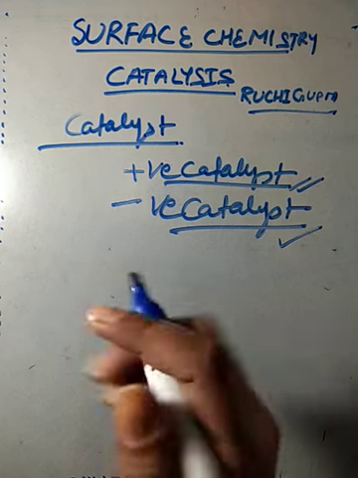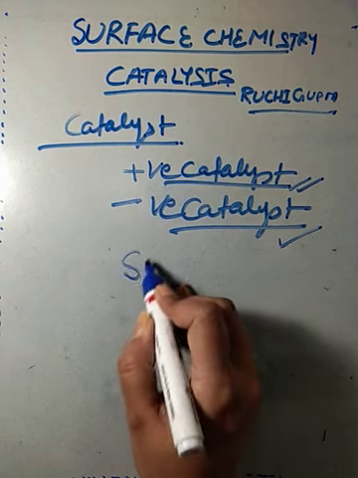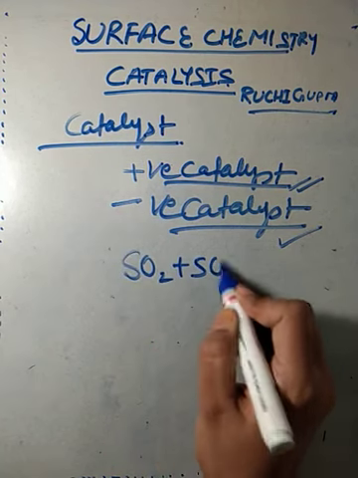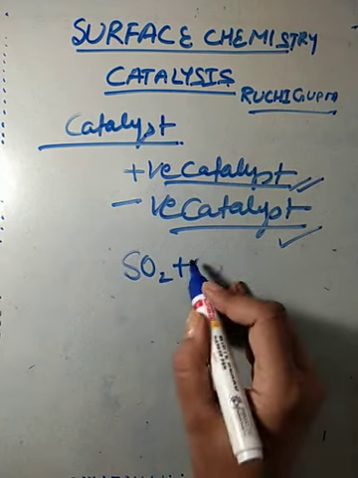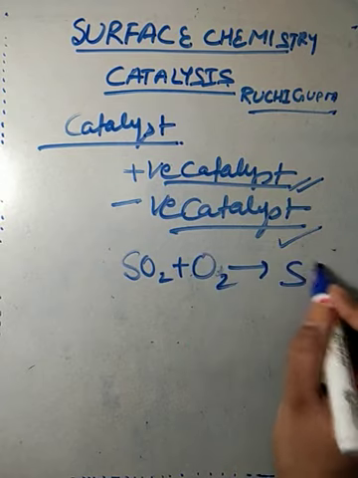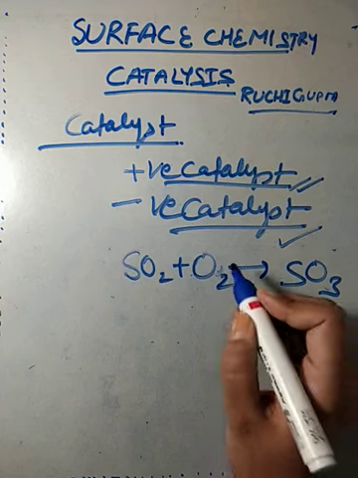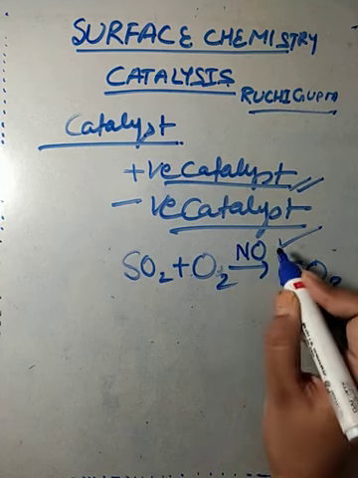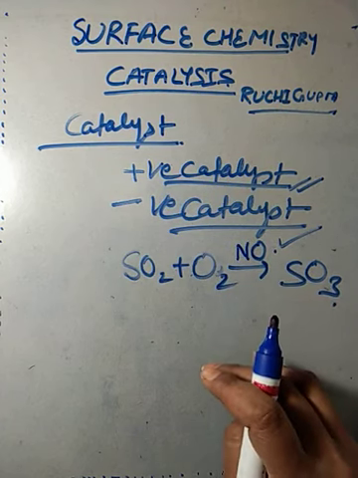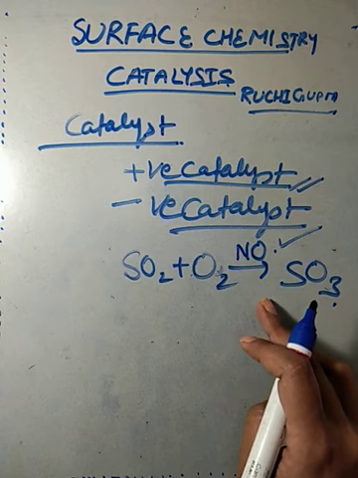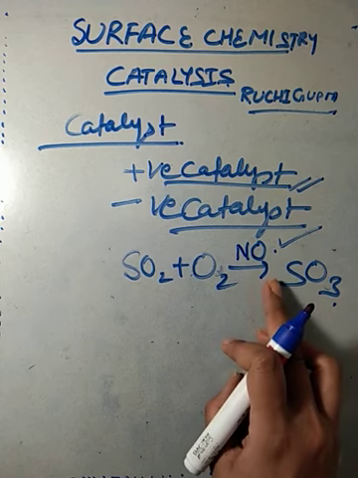For example, during the oxidation of SO2 to form SO3, we use a catalyst NO. And here NO or V2O5 is a positive catalyst.